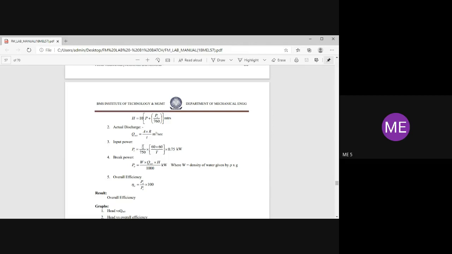Here 5 means 5 revolutions, and 750 is our energy meter constant. This 60 into 60 is a conversion factor, because we are going to convert into seconds.